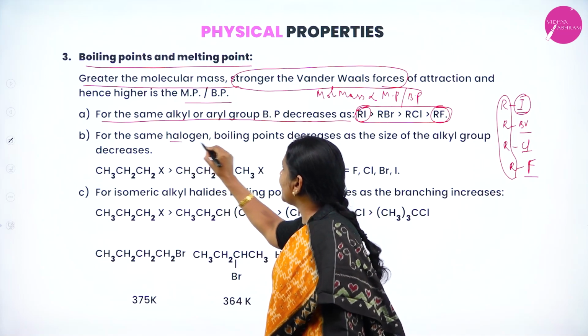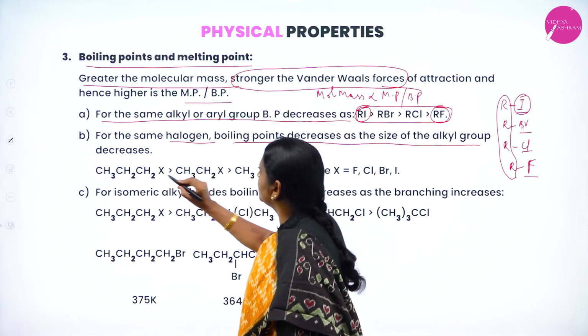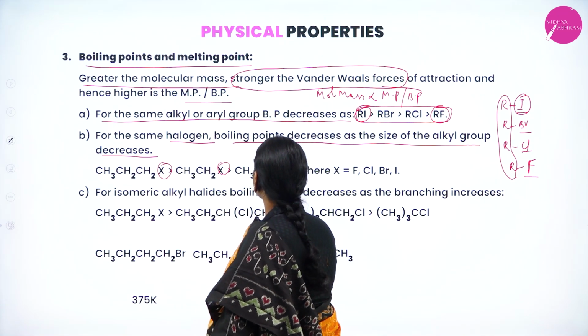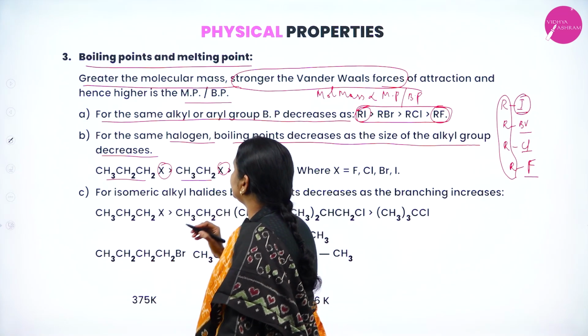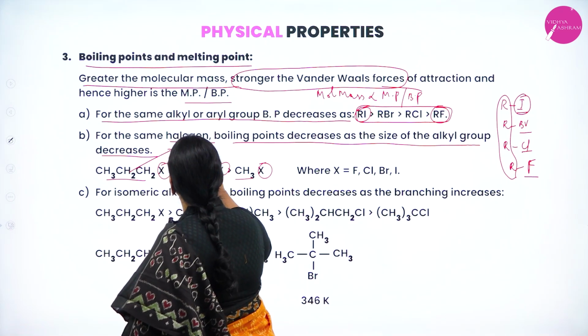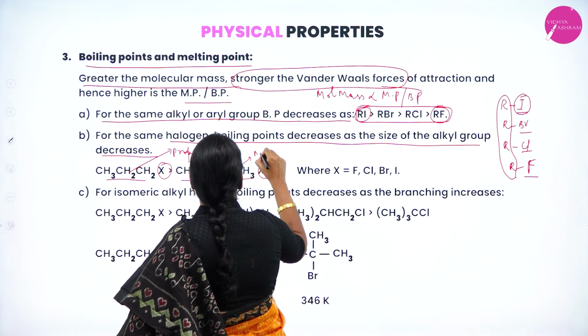For the same halogen, the boiling point decreases as the size of the alkyl group decreases. For example, X is the same here. This group is propyl, this is ethyl, and this is methyl.